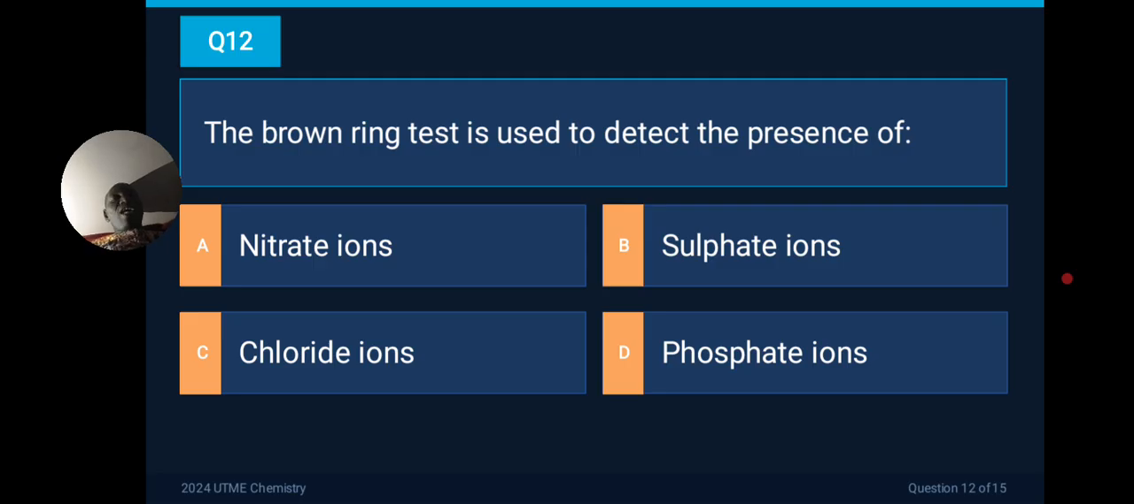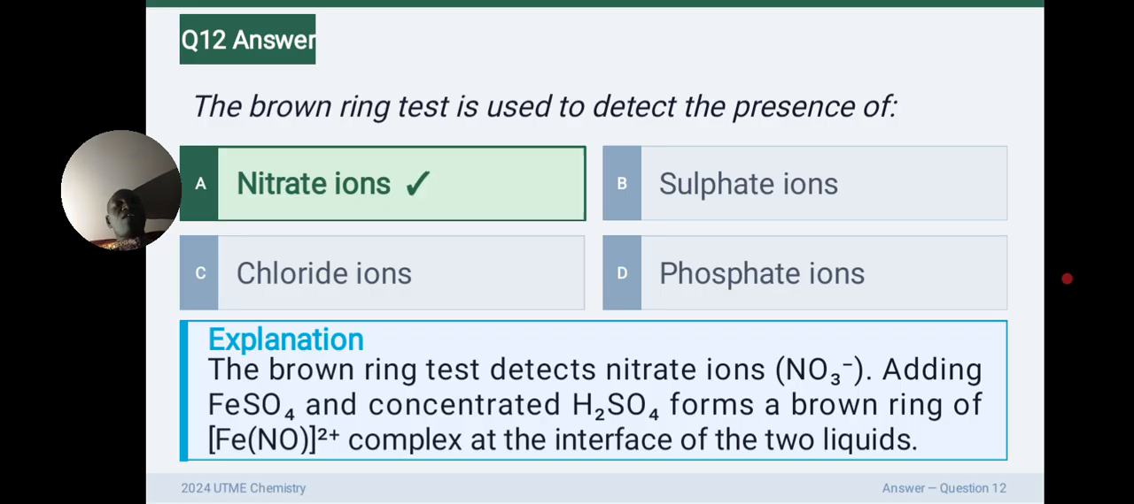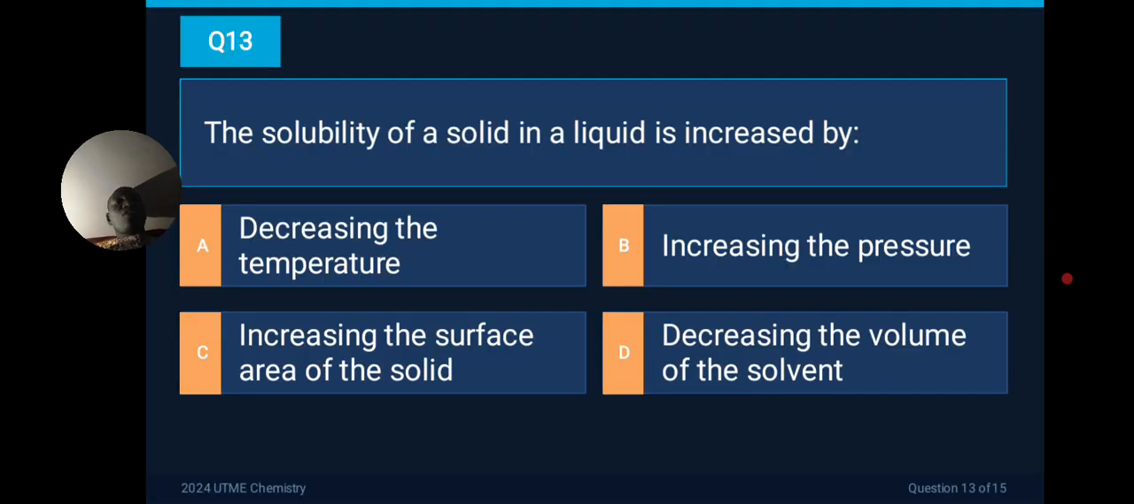So A, we have nitrate ion, B, sulfate ion, C, chloride ions, and D, phosphate ion. The correct answer is nitrate ions. So the brown ring helps you. If you detect a brown ring, then that tells you that there is a presence of nitrate ions in the reaction. So question 13 says the solubility of a solid in a liquid is increased by.